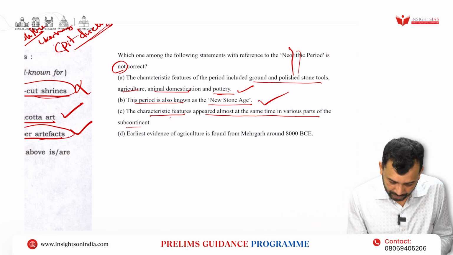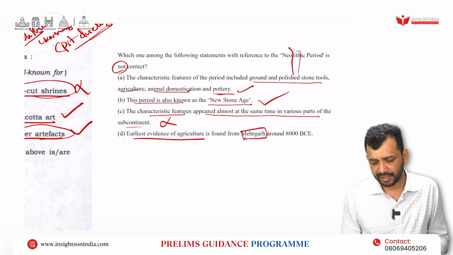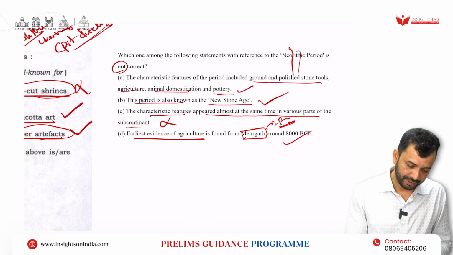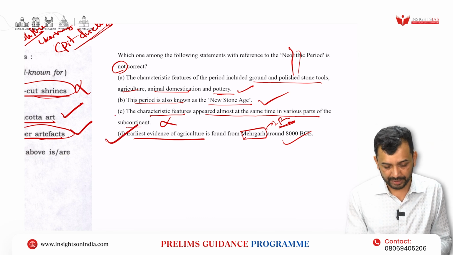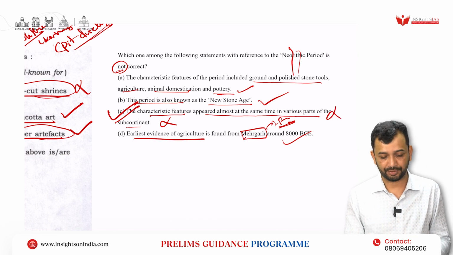So it has not happened in a unilinear fashion, right? So this goes wrong. The earliest evidence of agriculture is found at Mehrgarh. Right, now this is located in Pakistan, right? So around 8000 BC, this is correct. So the incorrect statement is this, right? So these two are correct, this is incorrect, the question asks what is not correct, so option C.